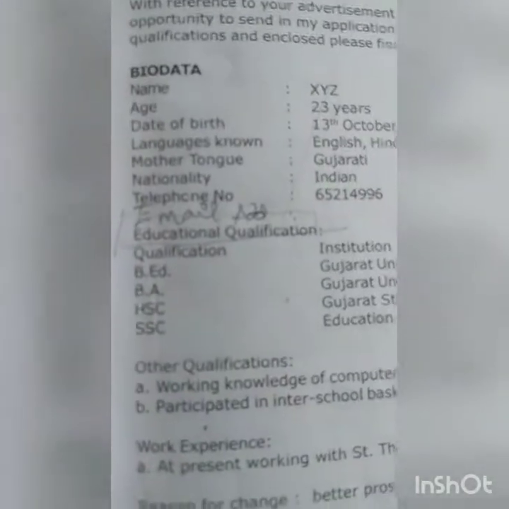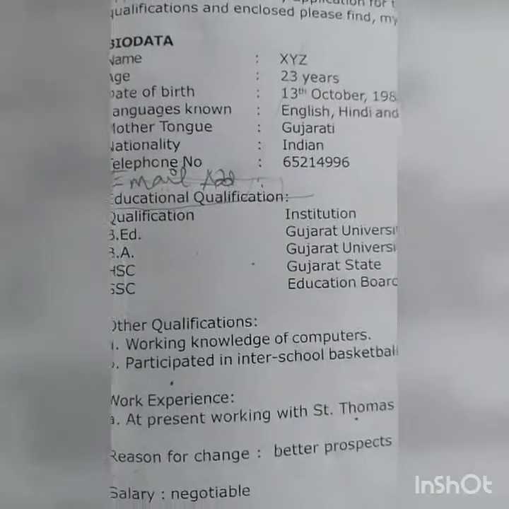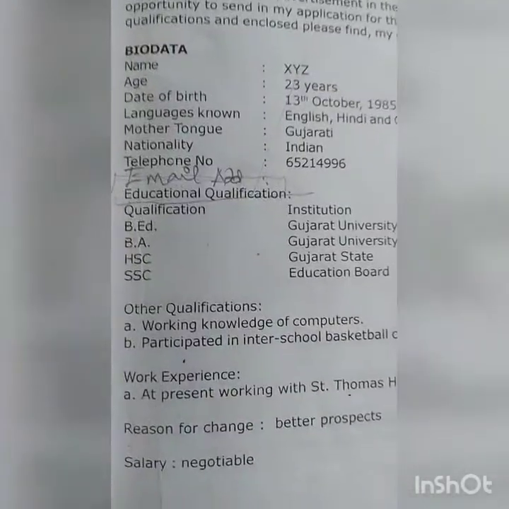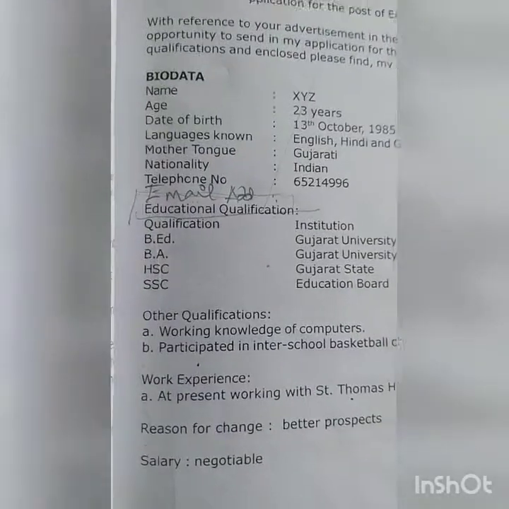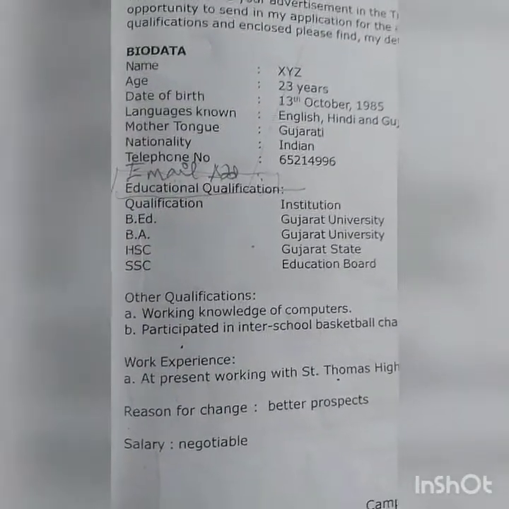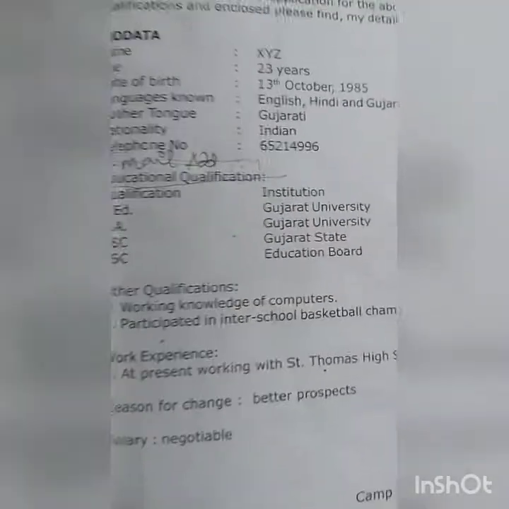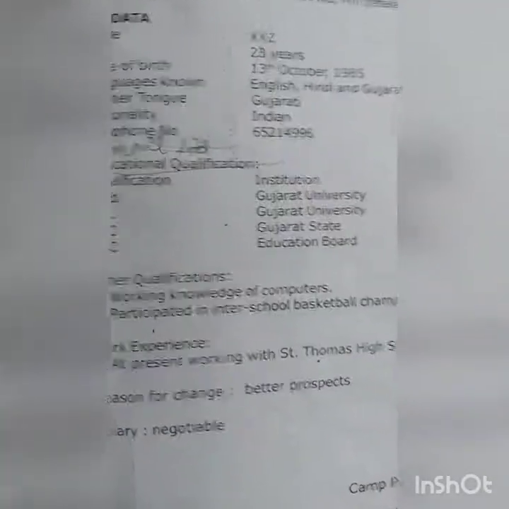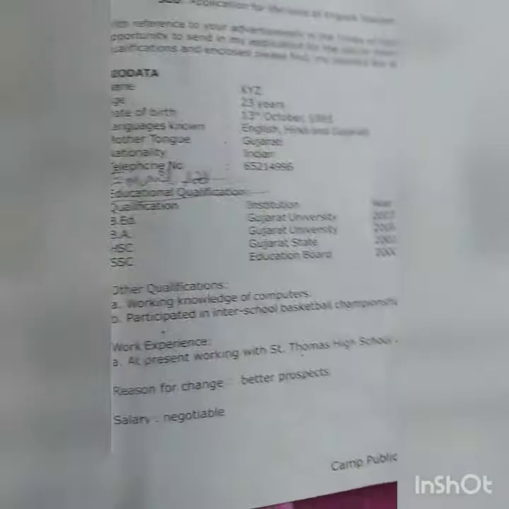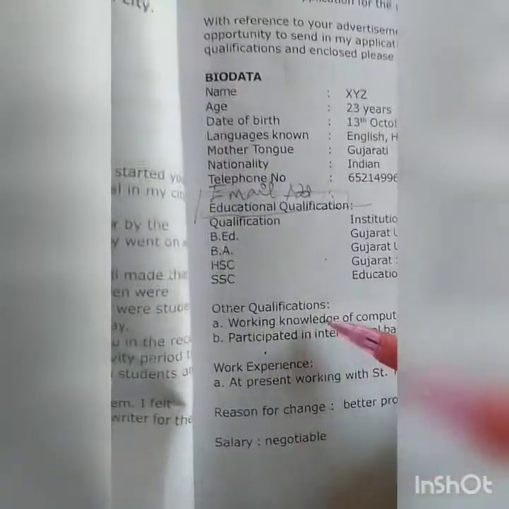Okay, now after writing all these things, might be a small thing is called the other qualification. Other qualification, do not waste time over writing so many qualifications over here. Maybe during SSC or 12th standard, for vacation time, you might have done some course, like for computer, any specified course which you have done, for example Tally or Word or whatever. So that you can write it over here in other qualifications.